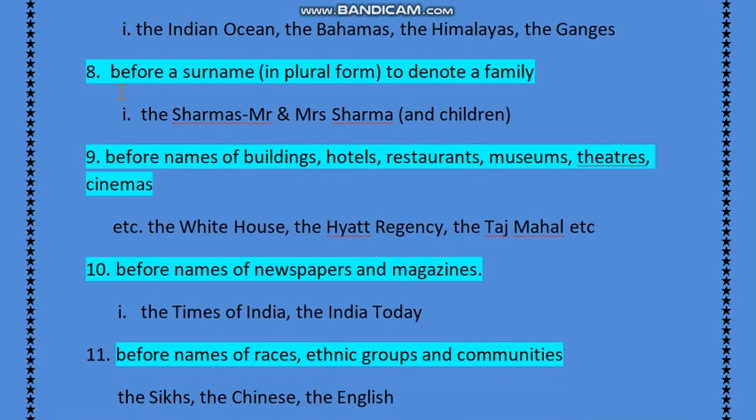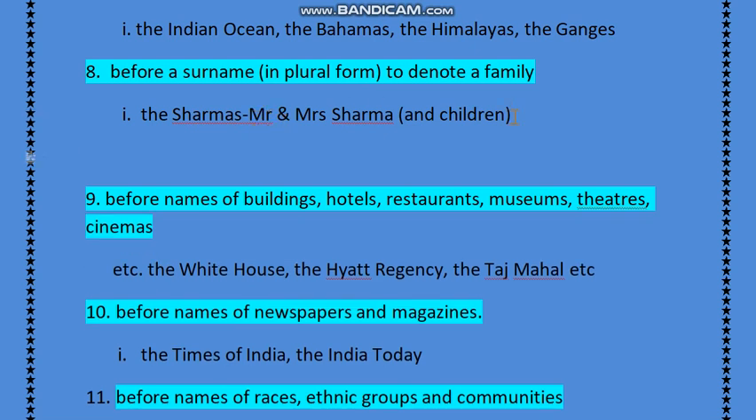Next one is rule number 8, before a surname in plural form to denote a family. Sometimes we just use the surnames to denote the whole family, like the Sharmas, the Agarwals, the Vermas, the Guptas. So when we say these, that represents Mr. and Mrs. Sharma and their children. So we can even write, like, the Varmas. Got it? Varmas is the surname, so V must be capital. Got it?